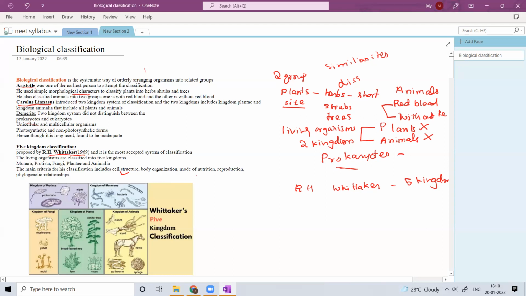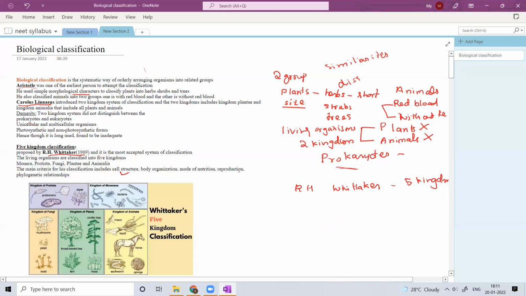And what is the mode of nutrition? That means whether it is an autotroph or heterotroph. That means whether it is able to produce its own food or it should depend on others for its food requirements. So based on all these factors, he classified these things. And mode of reproduction.